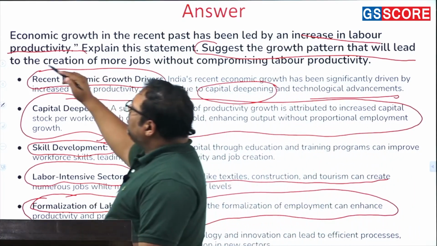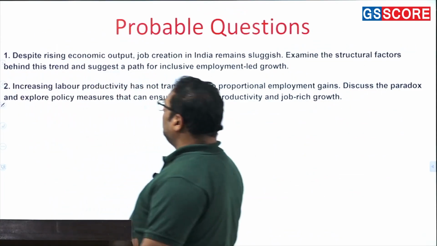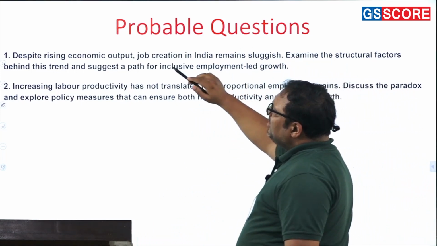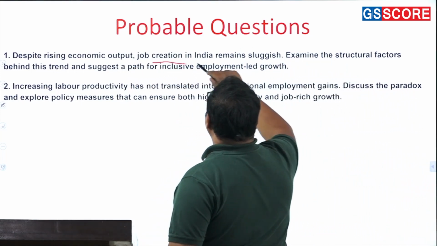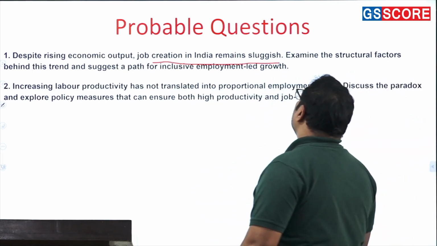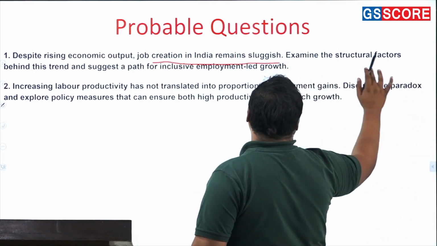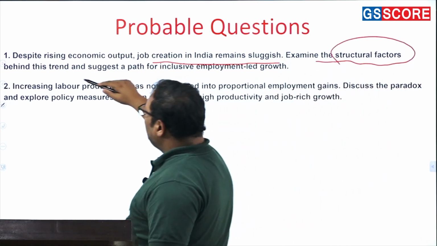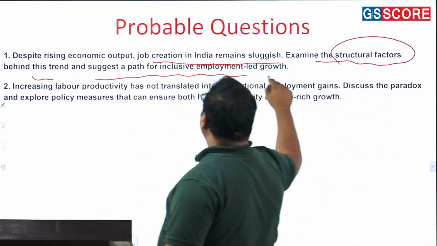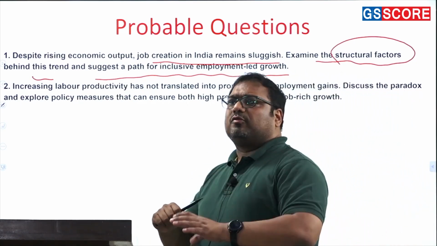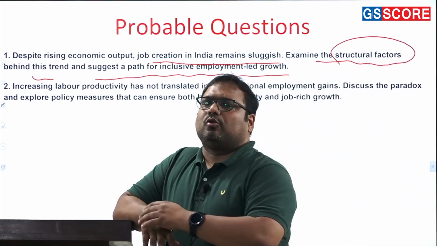Now if we look at the similar questions in future related to this, then I've created these questions. Despite rising economic output, job creation in India remains sluggish. This is basically classical economic jobless growth argument. Then examine the structural factors behind this trend and suggest a path for inclusive employment-led growth. Inclusive growth, but also employment-led growth.